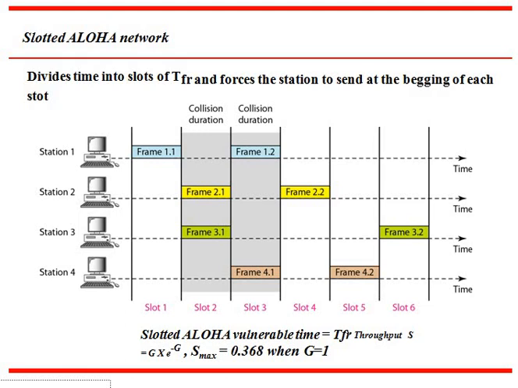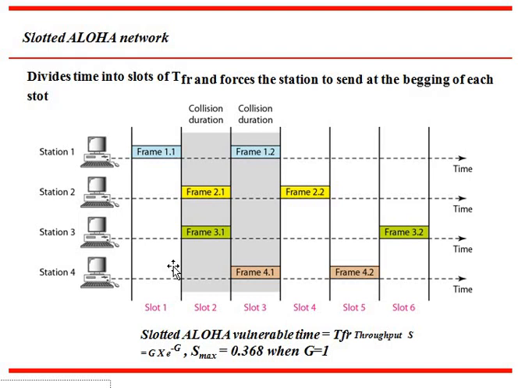In slotted Aloha, first we have to divide time into slots of T_fr and force the stations to send at the beginning of each slot. Here the stations will send the frames at the beginning of each slot. See this example with 4 stations, 1, 2, 3, 4, where each station sends its own frames between the slots.